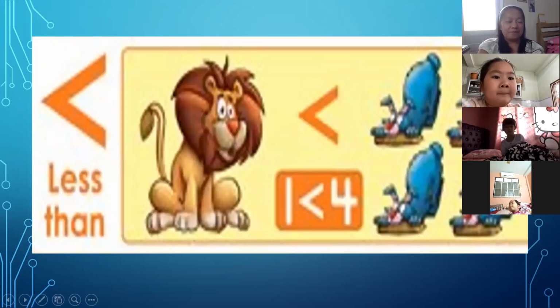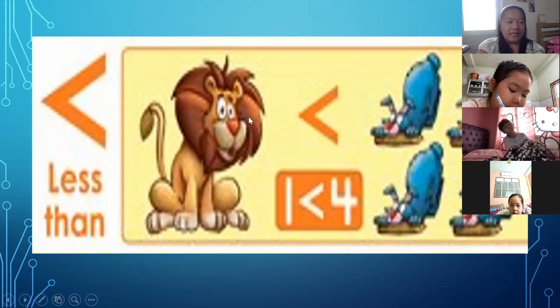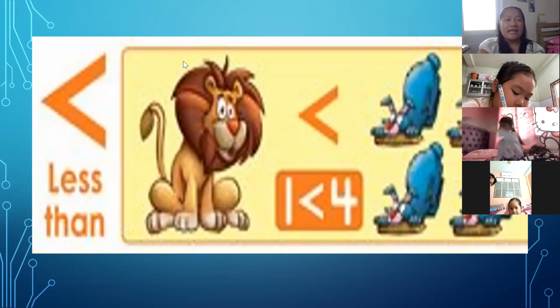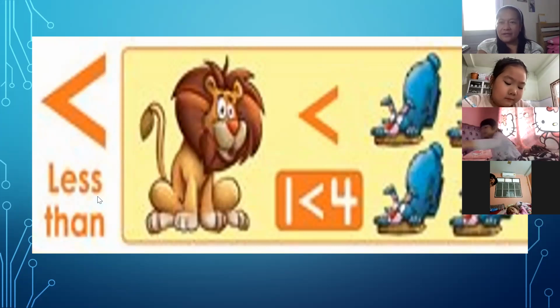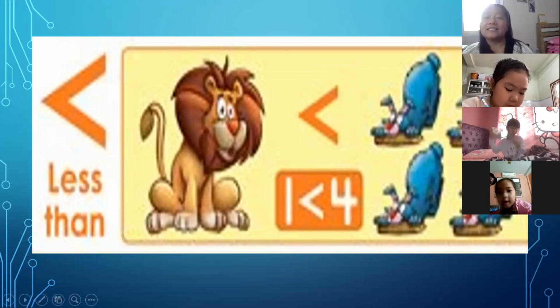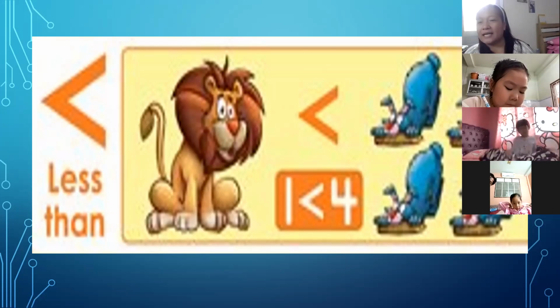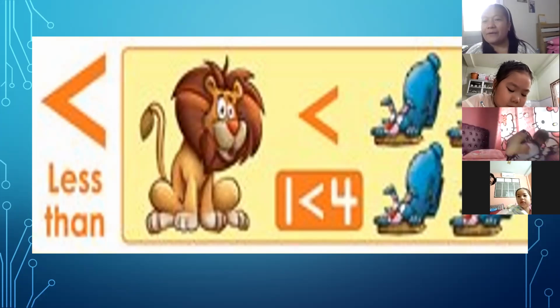And how about this one? So we have here 1 and 4. 1 is less than 4. The answer here is less than. Okay, you understand? Greater than and less than.